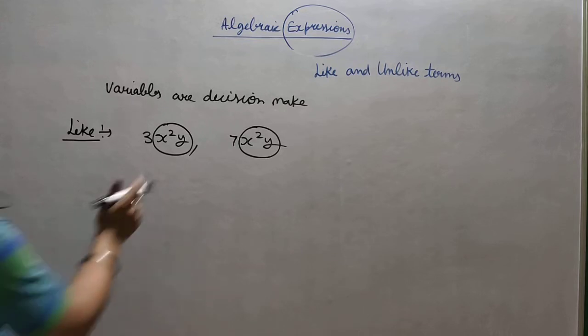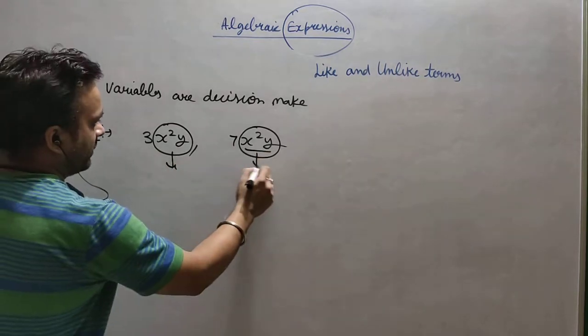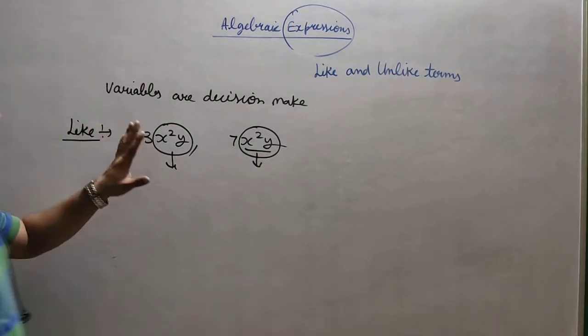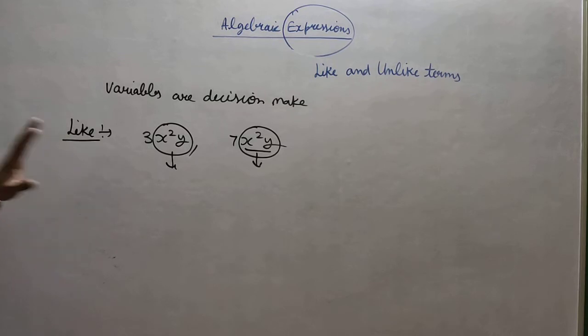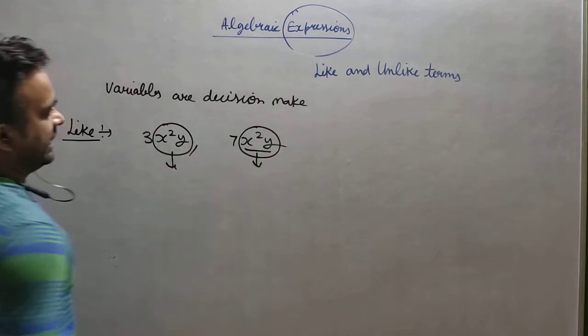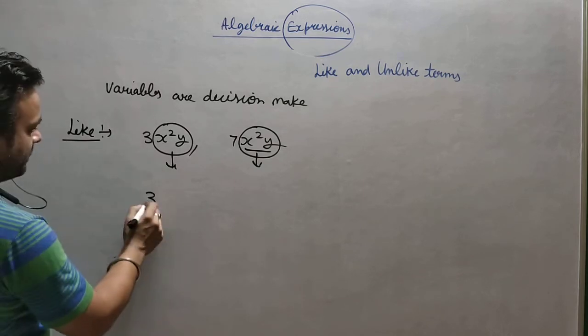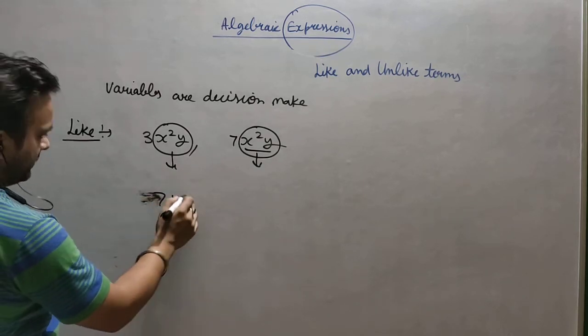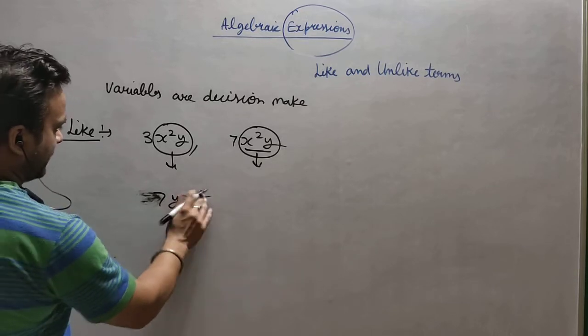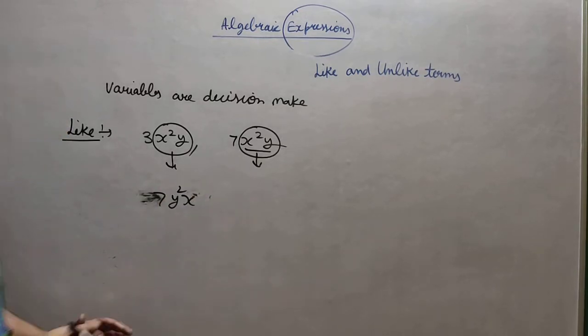This particular algebraic or variable part will tell you whether they belong to the same family or not, and whether they are like or not. So in this case they are like terms, right? And suppose in place of this I put 7y square x. Then do they belong to the same family?